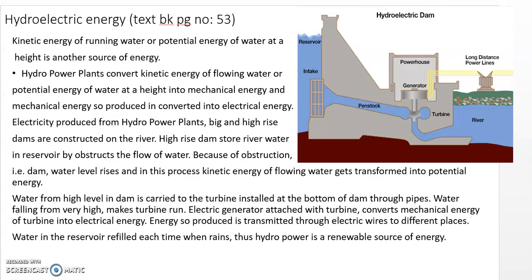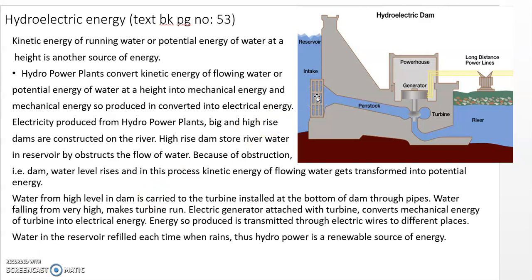Now today we'll study about the renewable source of energy. Under that, the first topic is hydroelectric energy. Everyone knows that energy is of two types, that is kinetic energy and potential energy. So this is also another source of energy.